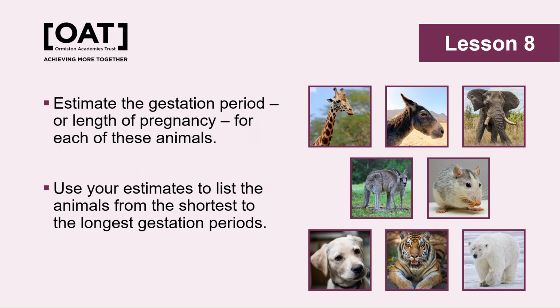Moving into lesson 8, we're now looking at what happens during pregnancy. So there's a do now activity which asks pupils to arrange these animals in order of the shortest gestation period, or the length of pregnancy, to the longest gestation period. And then when pupils have their lists, you could ask them to write in where they think humans would fit in that lineup. Discuss pupils' ideas as a class, and then you can share the answers and see how they've gone.